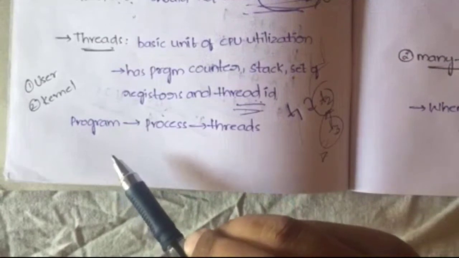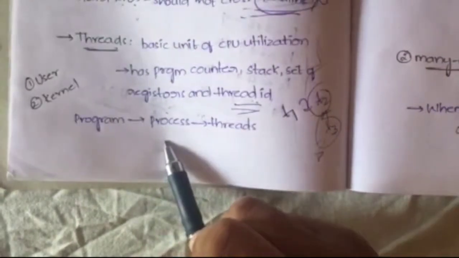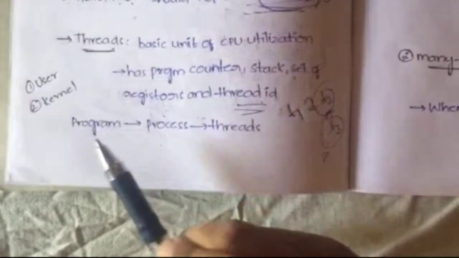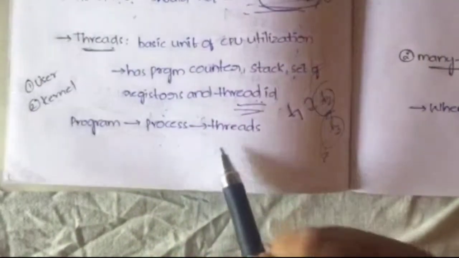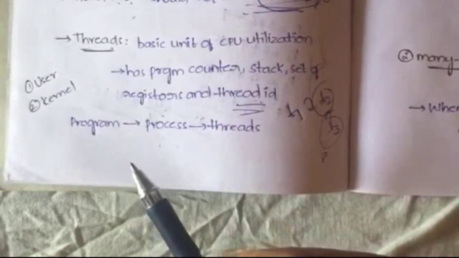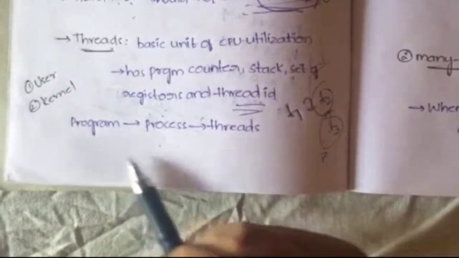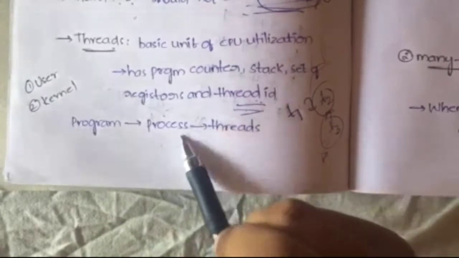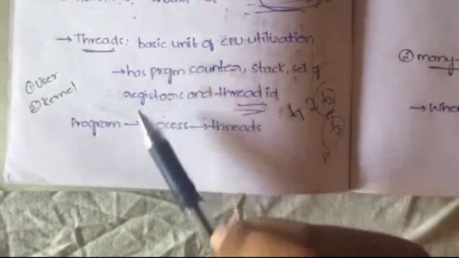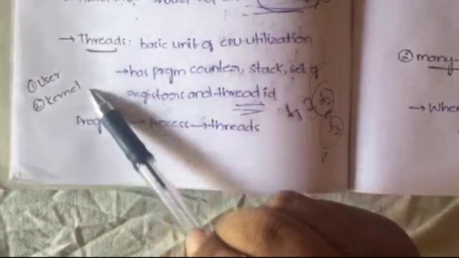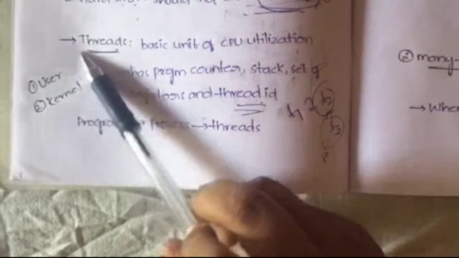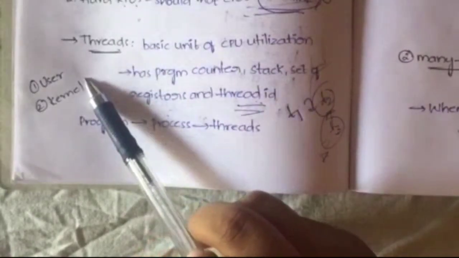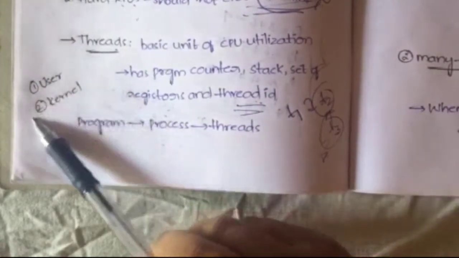In simple words, you can say that a program will have a number of processes, right? We know that. In the same way, how a program has a number of processes, the process also will have a number of threads. So to understand threads easily, you can remember this: like how a program has processes, in the same way a process has threads. Okay, again in threads you have two types of threads, user thread and kernel thread. Whatever user mode operations there are, all those will be performed by the user thread. Whatever kernel mode operations there are, all those will be performed by the kernel thread. Okay, now let's learn about thread scheduling.